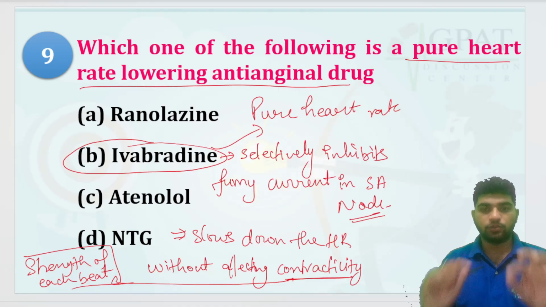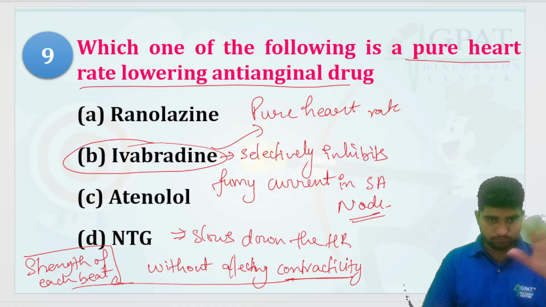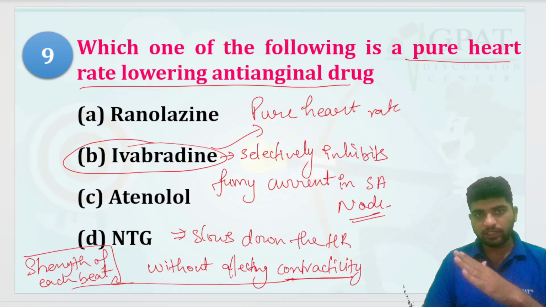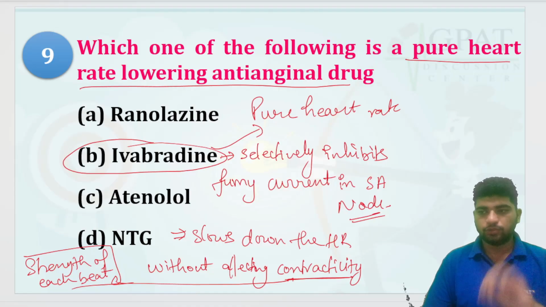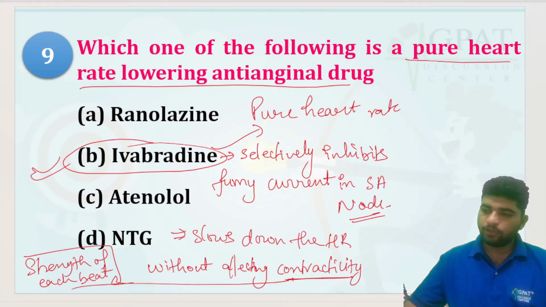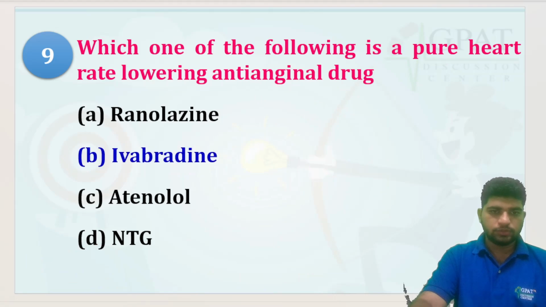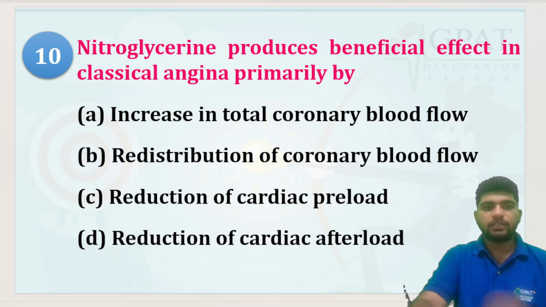That is the funny current. Okay, because the SA node is responsible for the conduction, correlated towards the heart rate. Now ivabradine just controls the heart rate, not related to the blood pressure. Okay, so ivabradine would be your right answer.